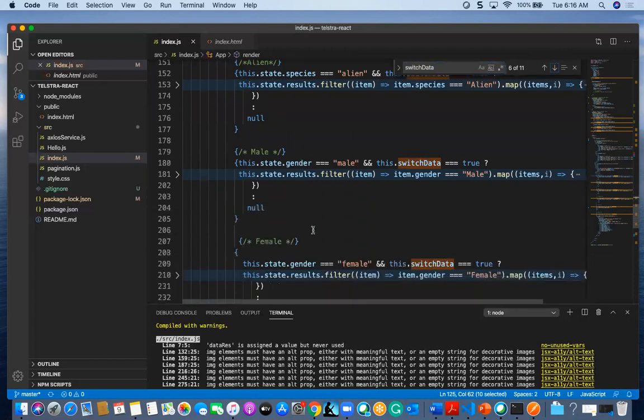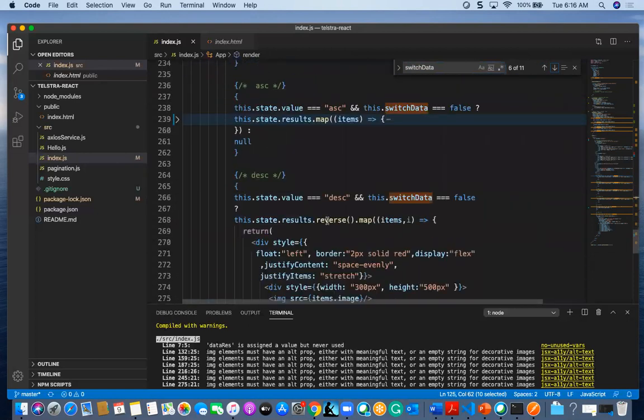This switch data for human and alien I have taken true, but for ascending or descending, whatever the iterations are there, it will come as it is. For these two conditions alone, my map results will be displayed, else it won't get displayed.